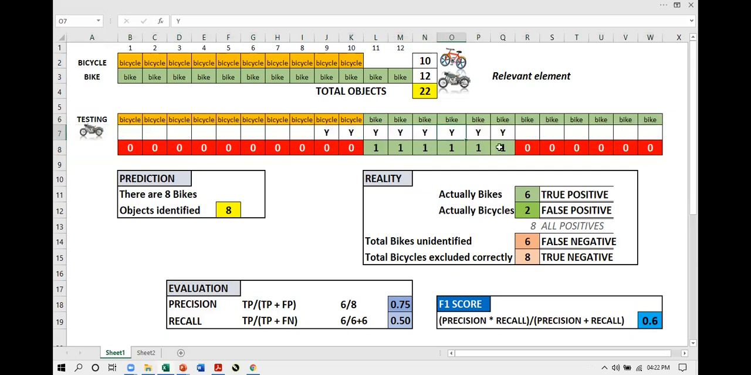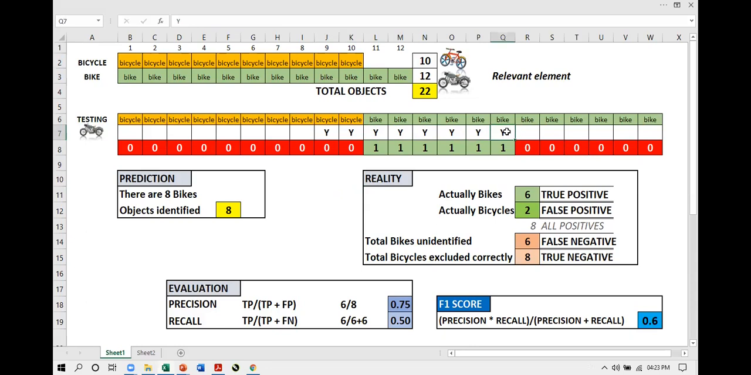So out of 8 outputs, the model was correct in these 6. You see here, 1 means correct. And the model identified 2 bicycles also, saying they are bikes. So even if I'm saying yes, this is 0 here. So this is the situation with the reality. The model predicted this, and this is the reality, that 2 are actually bicycles. Now, how do we consider? Actually 6 bikes are identified. So 6 times the model said this is a bike and it was a bike. So in 6 cases, the prediction is correct.